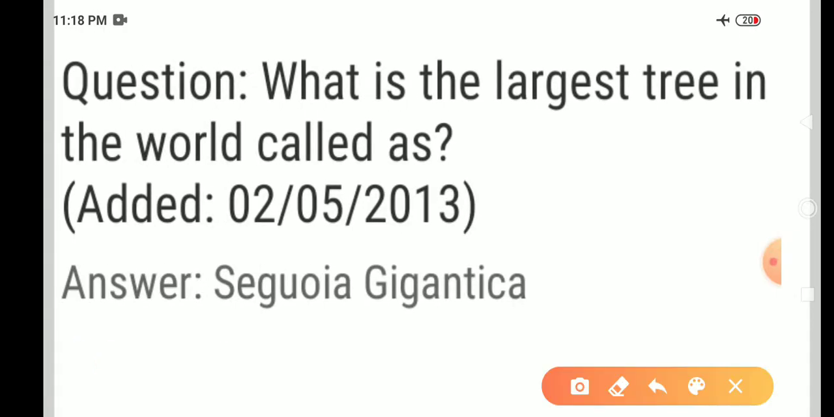Next question. What is the largest tree in the world called? The largest tree in the world is called Sequoia gigantea. Here it is Q, not G. Sequoia gigantea. And the largest tree is generally known as General Sherman tree. It is a sequoia tree. It is known as Sequoia gigantea.